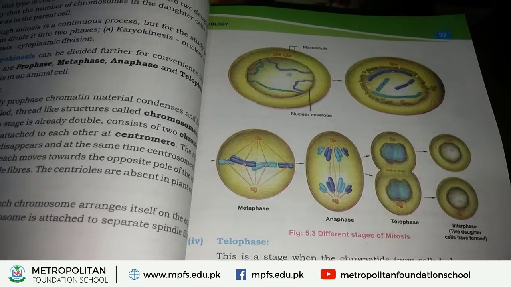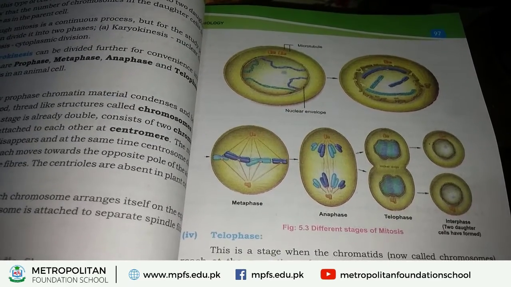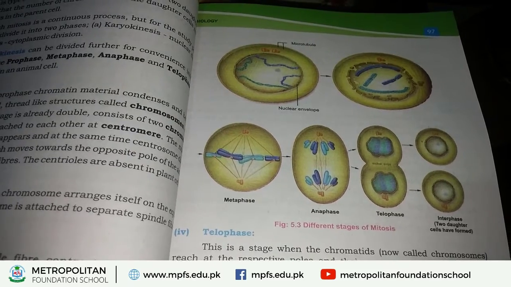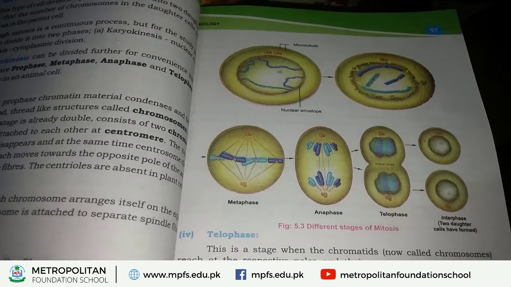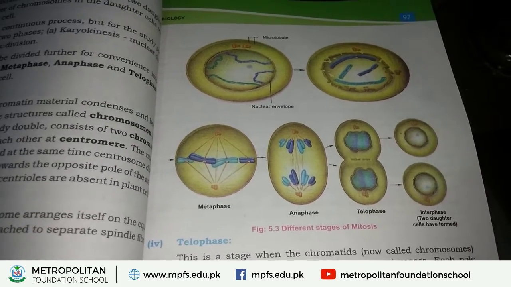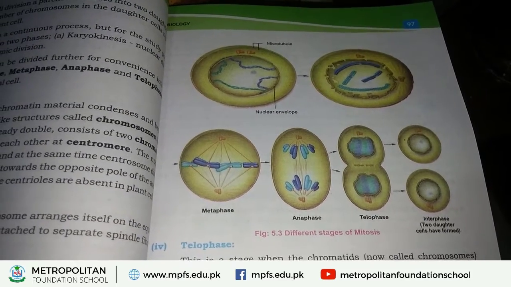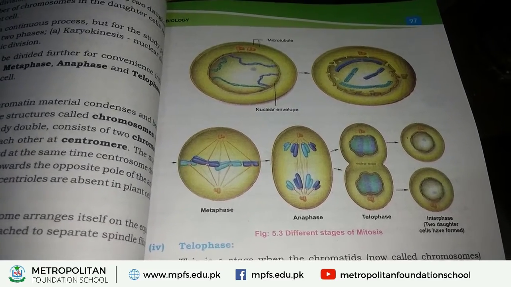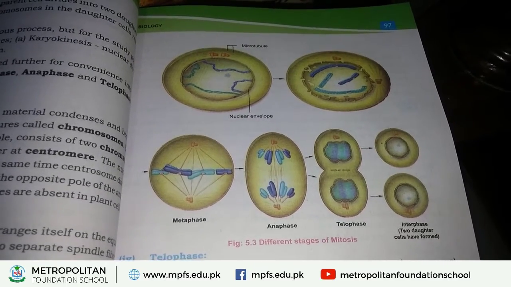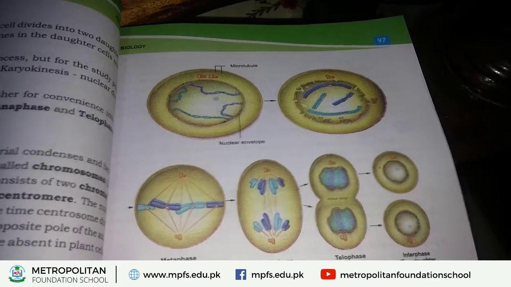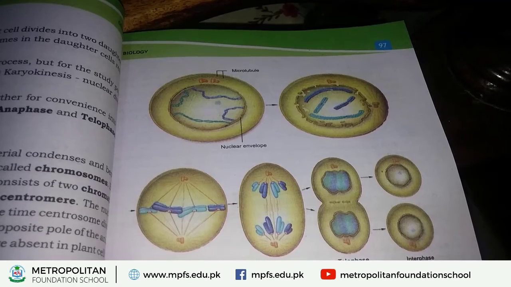When these chromatids move, one set moves towards one pole and the other set moves towards the other pole. This is a special event that takes place in anaphase of mitosis. Another phase is telophase. What happens during telophase? In this phase, chromosomes reach their respective poles.